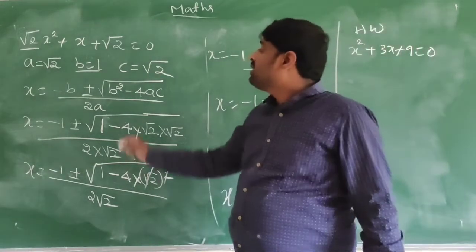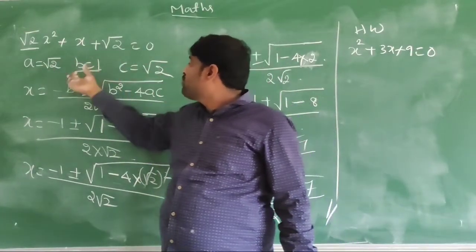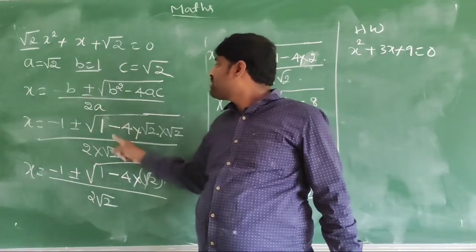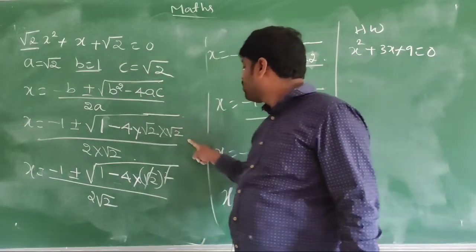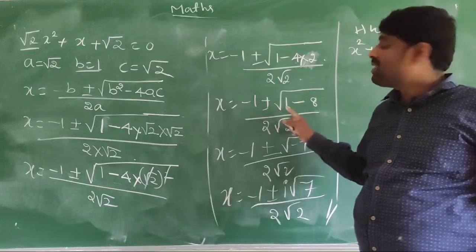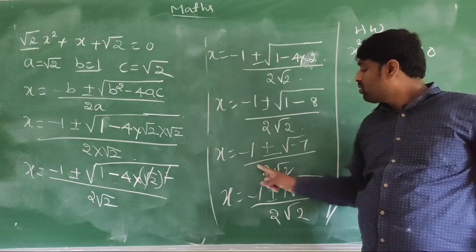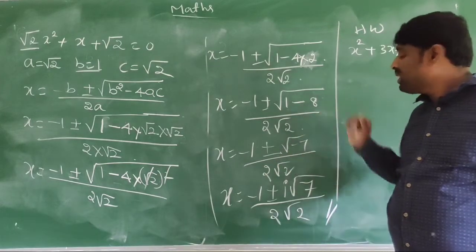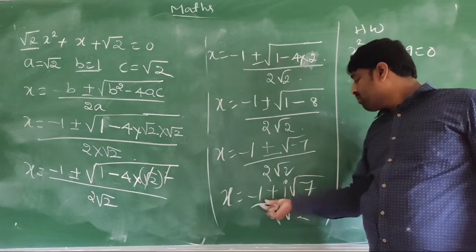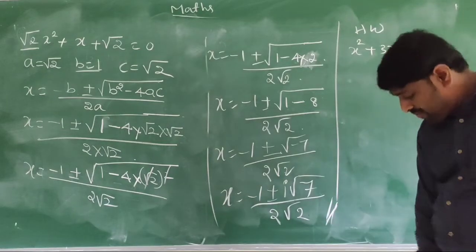Okay, observe once again. Here a value is root 2, b value is 1, c value is root 2. Substitute these values in this formula. That is minus 1 plus or minus 1 square minus 4 into root 2 into root 2. Root 2 whole square means 2, 4 2s are 8, minus 1 plus or minus 1 minus 8 divided by 2 root 2. X is equal to minus 1 plus or minus 1 minus 8 is minus 7. That is square root of minus 7 means minus 1 plus or minus i root 7 divided by 2 root 2. We will move on.